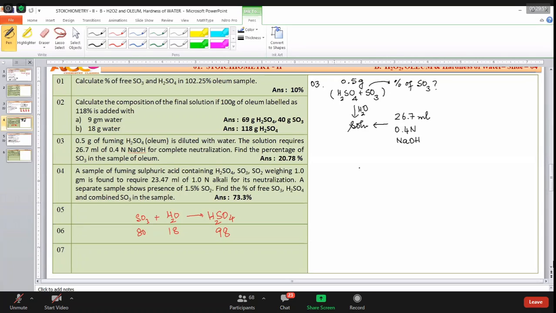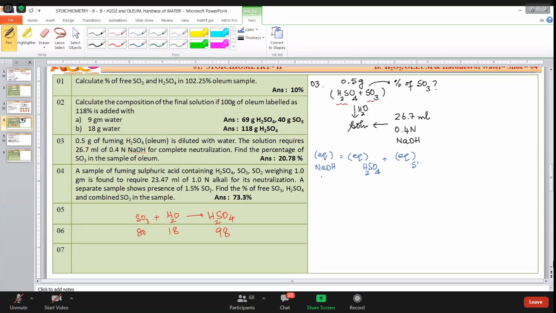Very simple. Sir, if you talk about the behavior, this fellow is an acid. This is also an acid. Go back to your 10th class. All non-metal oxides are acidic in nature. Therefore, what will we do? Very simple, sir. We have equivalents of base, sodium hydroxide, equal to equivalents of sulfuric acid plus equivalents of SO3, it is also an acid.